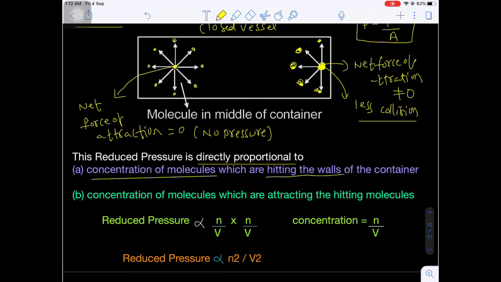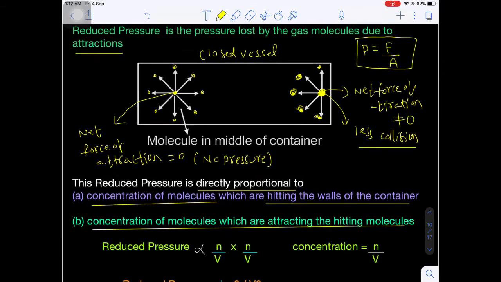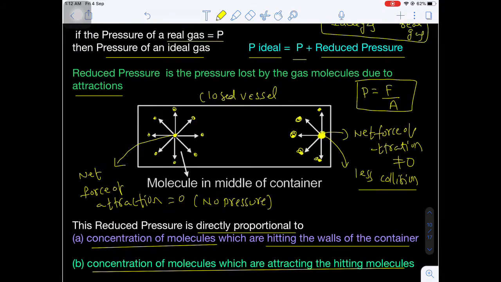Now the reduced pressure, the pressure which decreases, is directly proportional to, number one, the concentration of the molecules which are hitting the walls of the container, and number two, the concentration of the molecules which are attracting the colliding molecules. What is the definition of concentration? Concentration is nothing but the number of moles divided by the volume of the container or volume of the solution. Let's suppose we have n moles of a real gas, and the volume of the vessel is V.